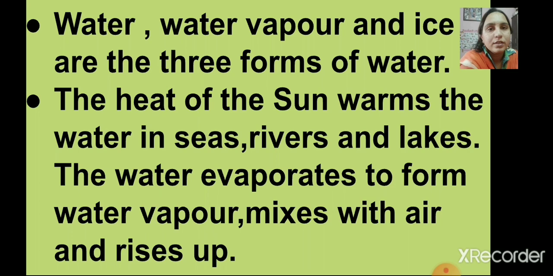Water is present in rivers, lakes, ponds and seas. Due to the heat of the sun, the water from these sources evaporates and changes into water vapor. This water vapor mixes with the air and rises up.